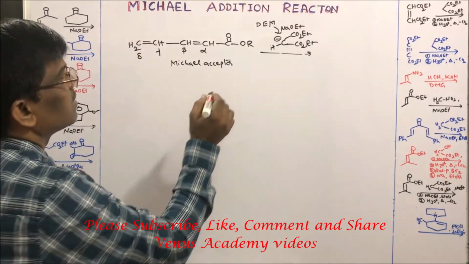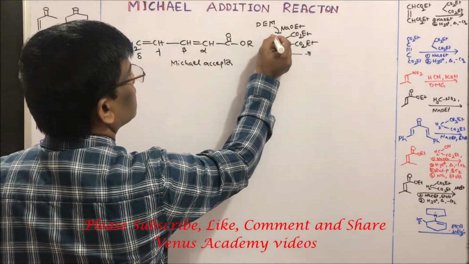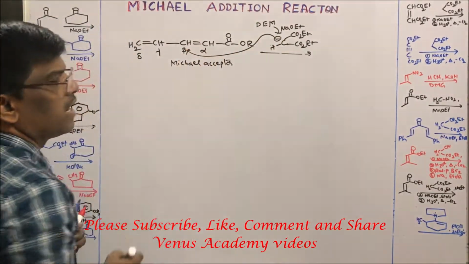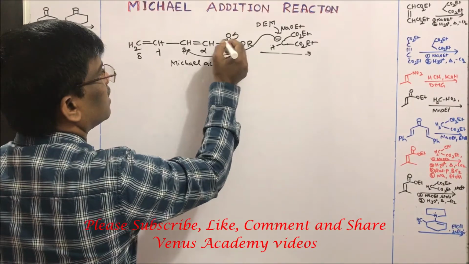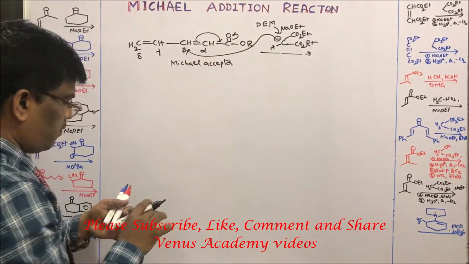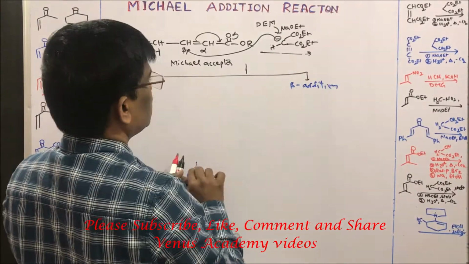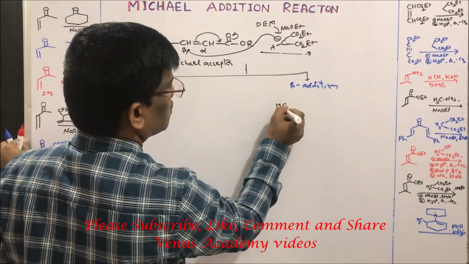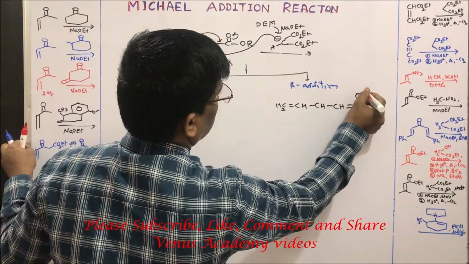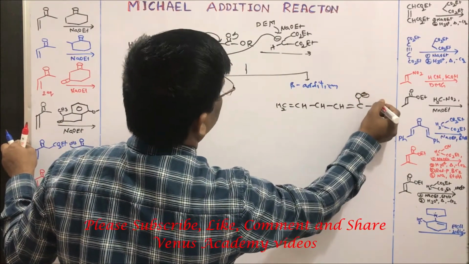Let us see. So let us add in the usual manner at beta carbon, where it enolizes to give beta addition. It is going to form a CH2 double bond enol carbanion.